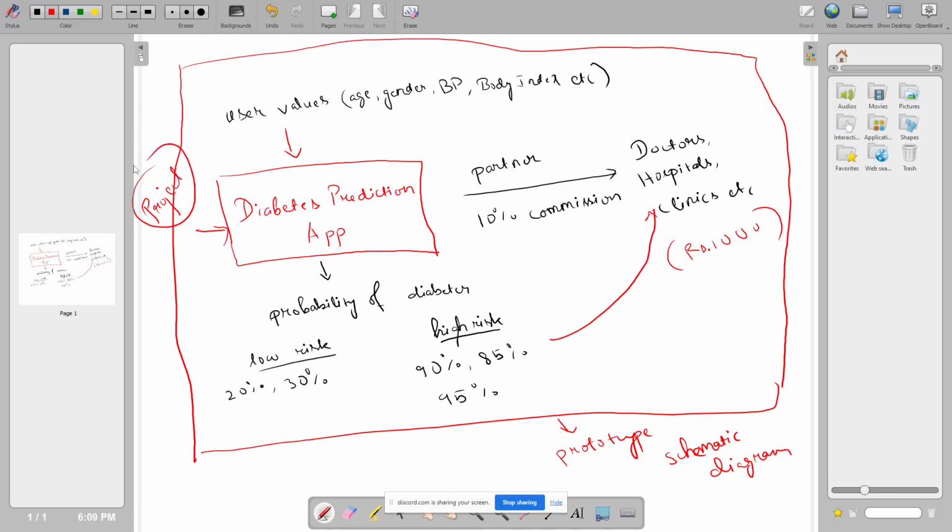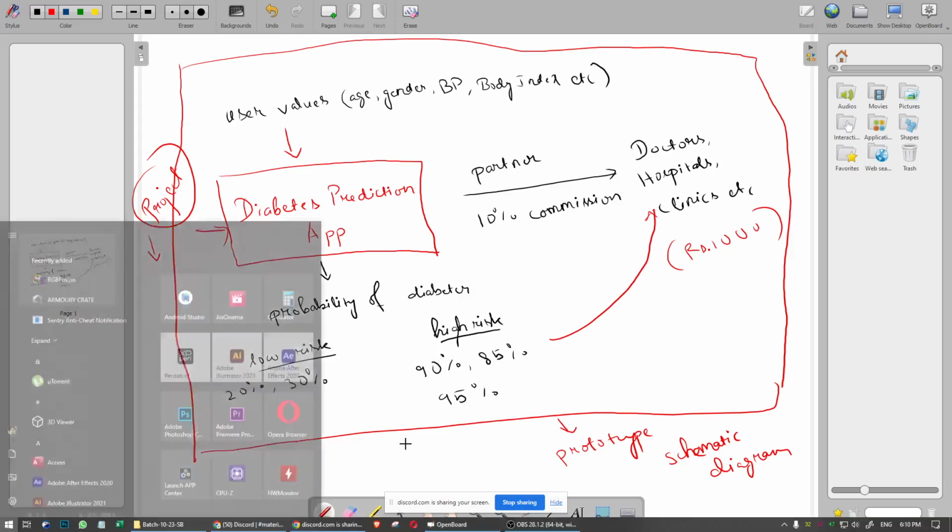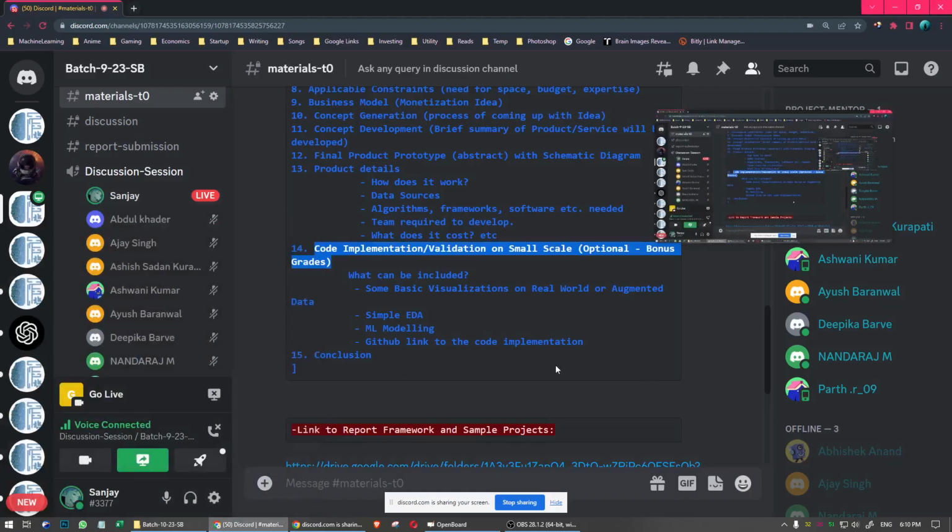There already exist lots of projects in Python and R regarding diabetes prediction. For the coding part, you can work on the project part, because the integration is a bit different. Not everyone can integrate machine learning models in apps or websites. Or something simple, like basic visualizations on real world and augmented data, simple EDA, ML modeling. Then you can upload the code on GitHub and share the link in the report.